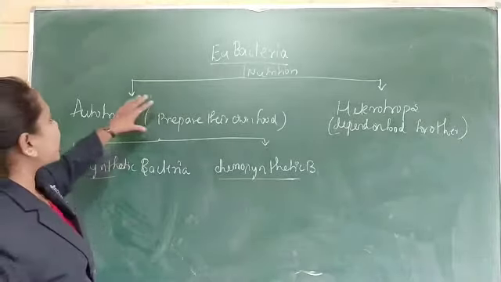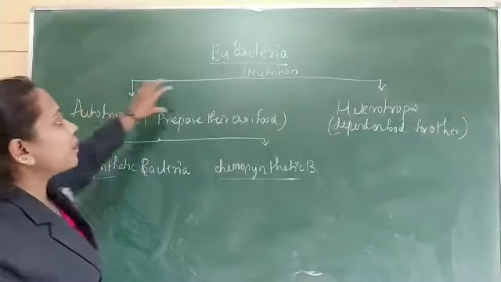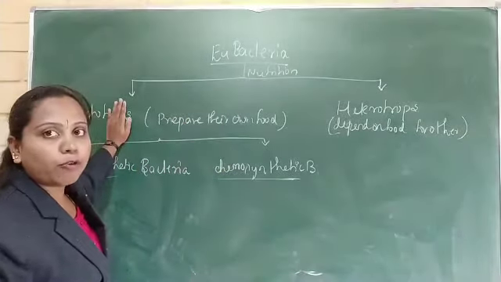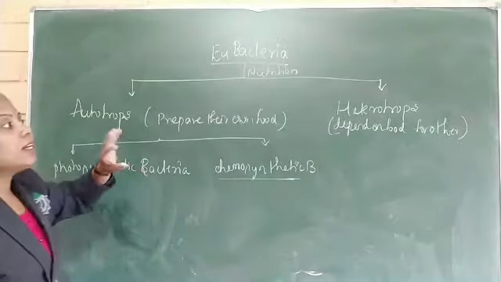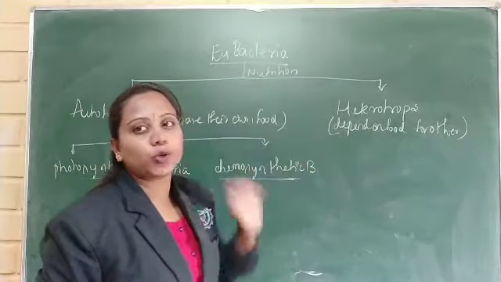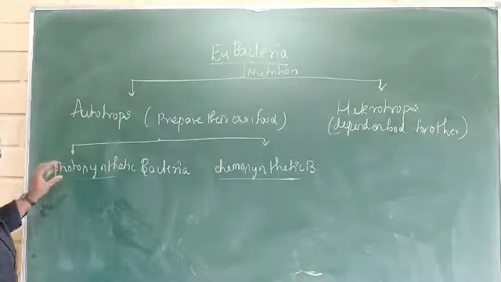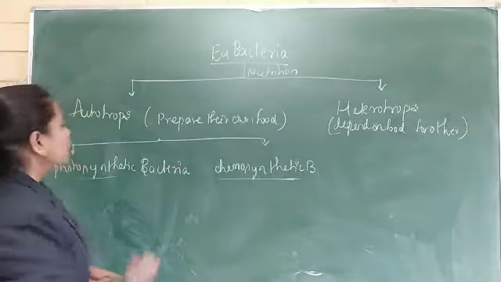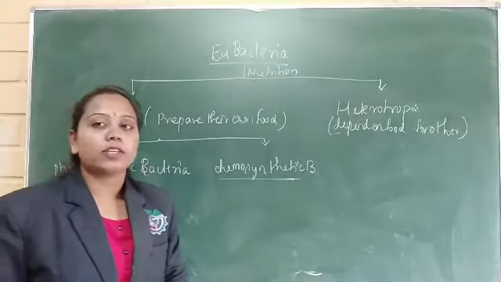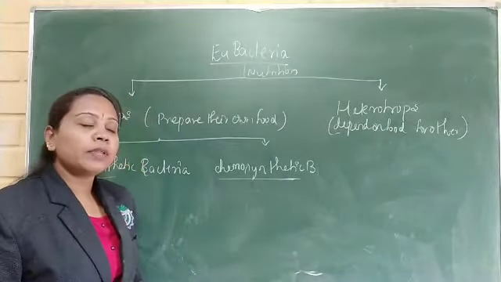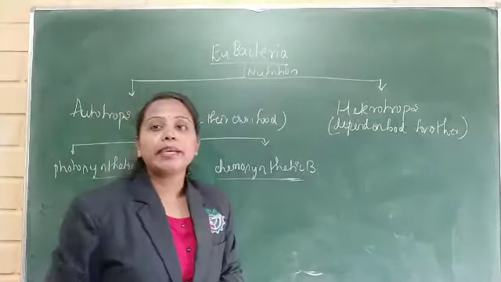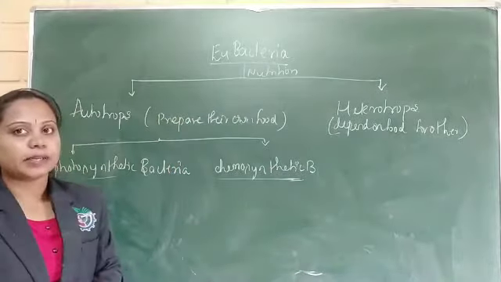Based on the nutrition, the bacteria can be divided into two types: autotrophic bacteria and heterotrophic bacteria. The bacteria which can prepare their own food are called autotrophic bacteria. The bacteria which depend on others for food are called heterotrophic bacteria. Autotrophs have two types, photosynthetic and chemosynthetic. Photosynthetic bacteria synthesize carbohydrate by the utilization of carbon dioxide, water and solar energy. Chemosynthetic bacteria synthesize carbohydrate from chemicals.